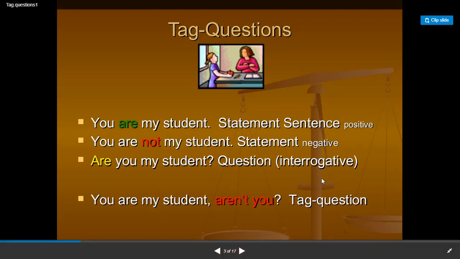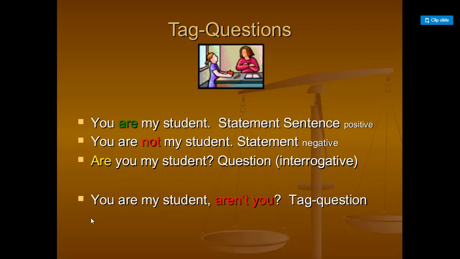But let's concentrate on the following example. You're my student, aren't you? This is a tag question, and here the speaker, the teacher, is practically certain that the listener is his student, but he just wants him to confirm and to affirm that, or maybe to remind him of that fact.